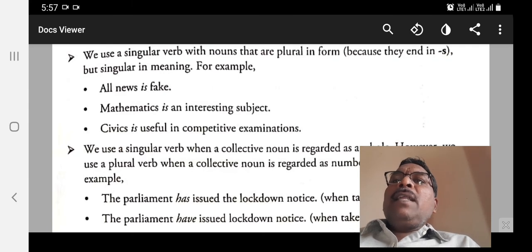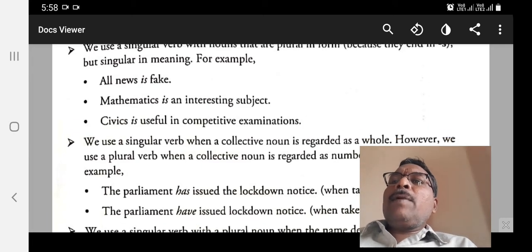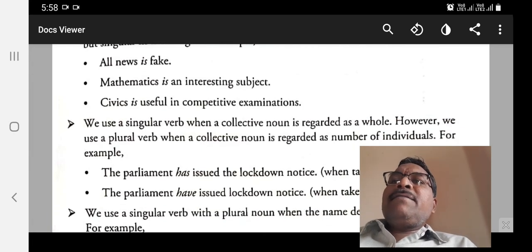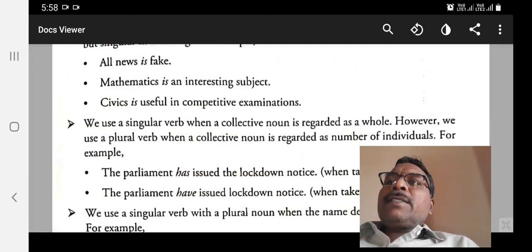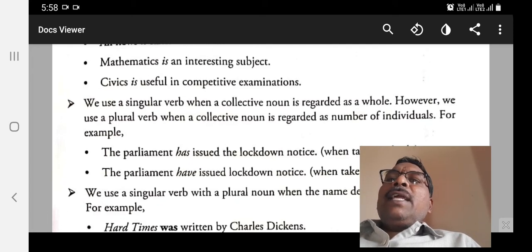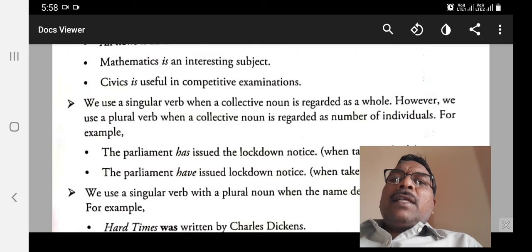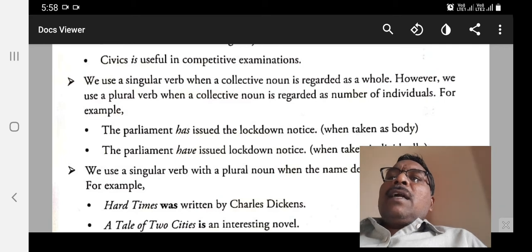We use a singular verb with the nouns that are plural in form but singular in meaning. For example, no news is fake. Mathematics is an interesting subject. Civics is useful in competitive examination. The word takes S, but it is only the name of a subject, so you need only is.